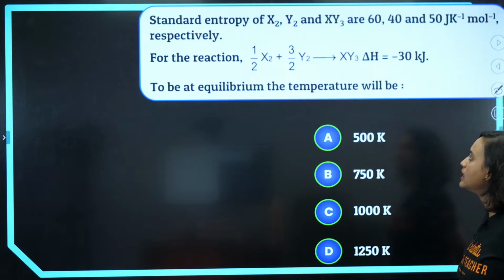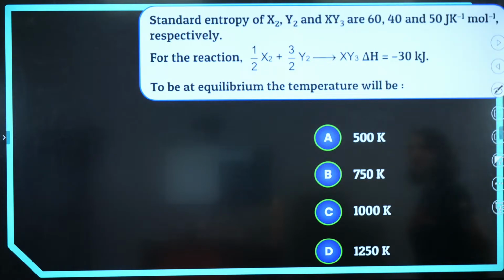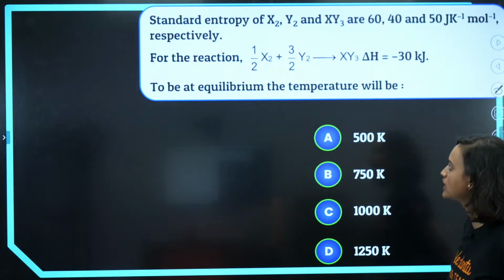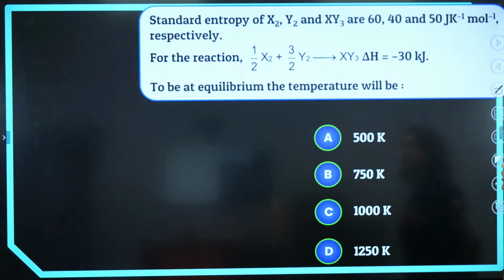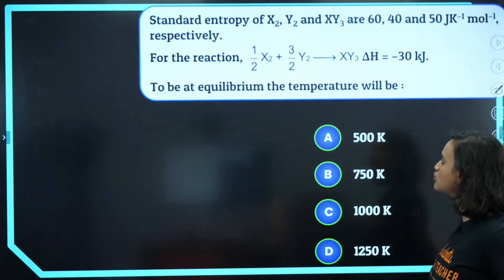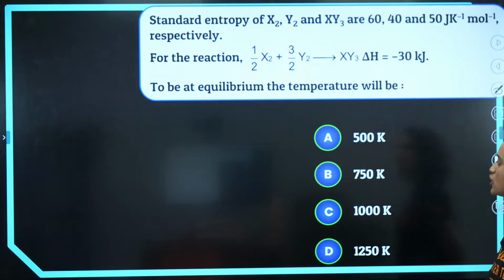Alright, tell me. Standard entropy of X2, Y2 and XY3 are 60, 40 and 50 joule per Kelvin per mole respectively. For the reaction half X2 plus 3 by 2 Y2 equals XY3, delta H is equal to minus 30 kilojoule. To be at equilibrium, what will the temperature be?